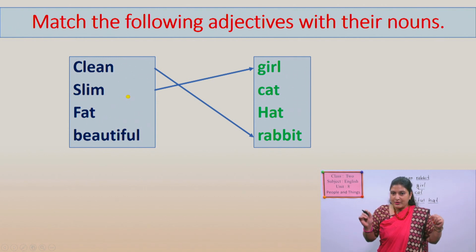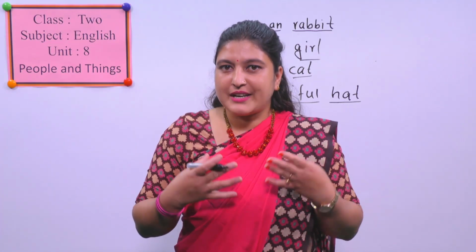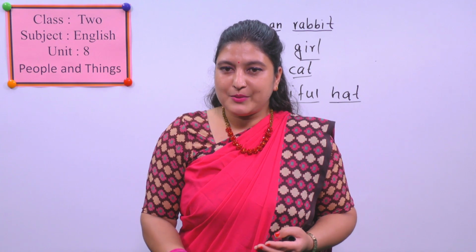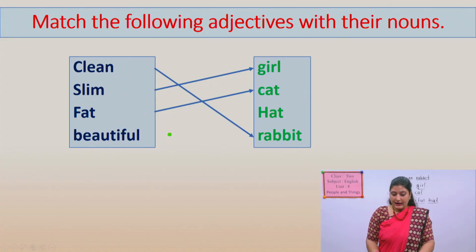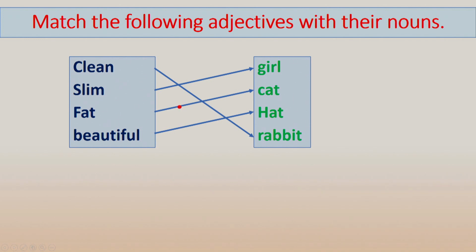Fat. What was fat there in the rhyme? Yes. Fat, cat or hat? Fat cat. Yes? And beautiful. Do you know the meaning of beautiful? Beautiful भनेको थाहा छ? Yes. Beautiful means pretty. राम्रो, सुन्दर. Yes? What is beautiful here? Beautiful hat. Good. In this way, describing words describe nouns. So, they are known as describing words.